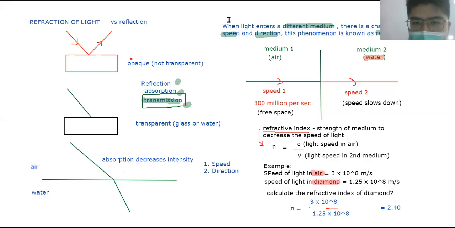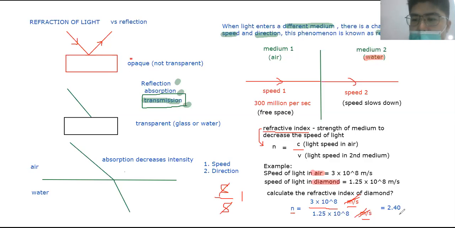Now, guys, look here. What is the unit for the speed? Meters per second, right? The speed in air, and the speed in the medium, are both meters per second. So when you divide, they cancel out each other, and n is left with no unit.